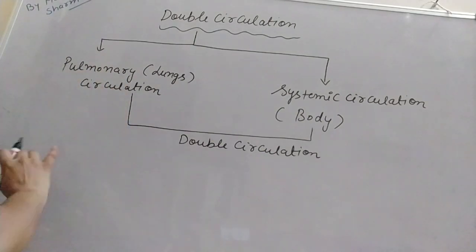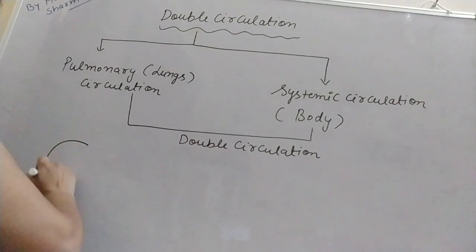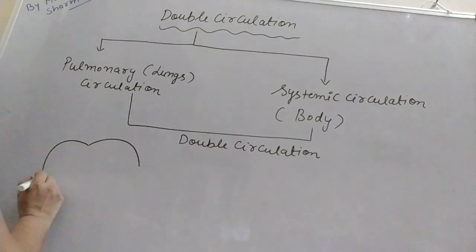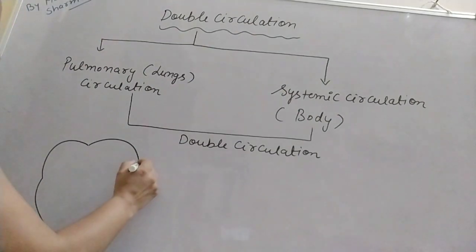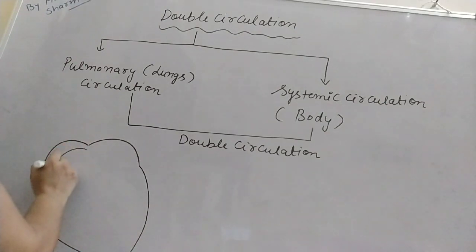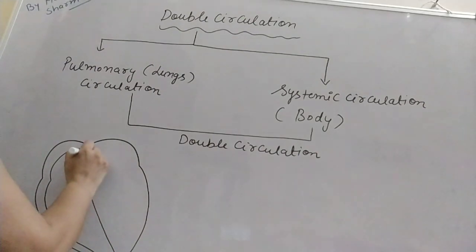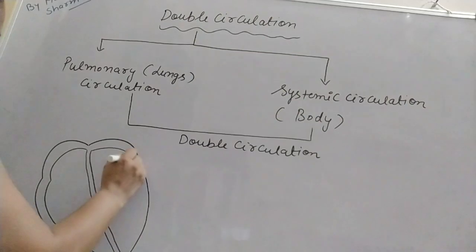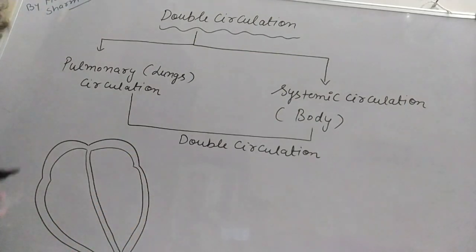So what happens in the case of pulmonary circulation? Suppose I am drawing the diagram of the human heart. Very simply you can make it like this, because it is tilted towards the left. There is a four chambered heart in the case of birds and mammals. How many chambers are present in fishes? In fishes there are two chambers.